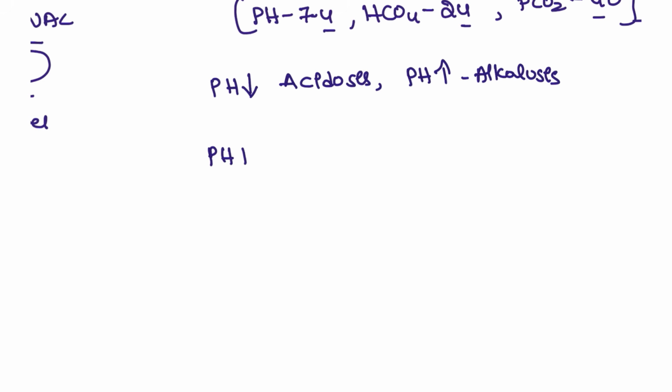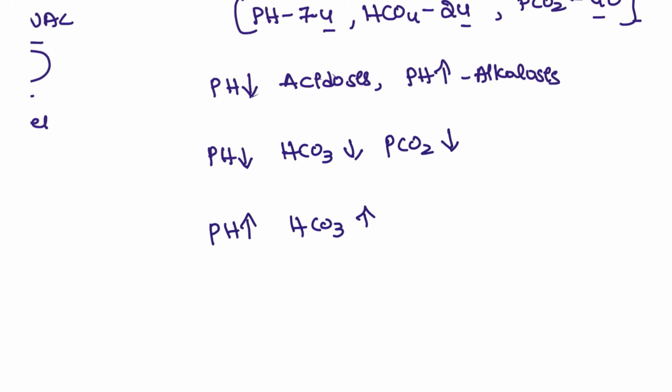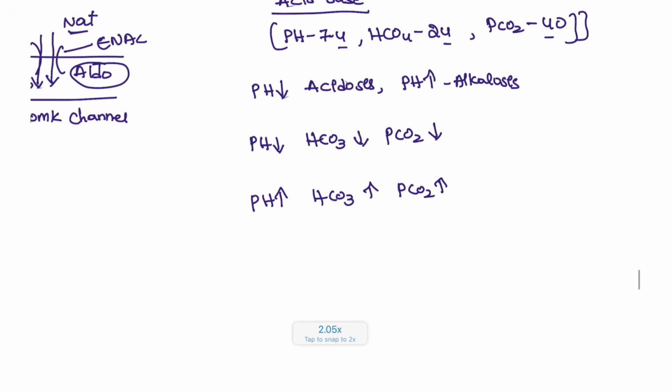So pH is low, HCO3 is low, and PCO2 is also low. Or pH is high, HCO3 is high, PCO2 is high. So the condition here is metabolic. This is metabolic acidosis, where the primary defect is acidosis. And here the primary defect is alkalosis.